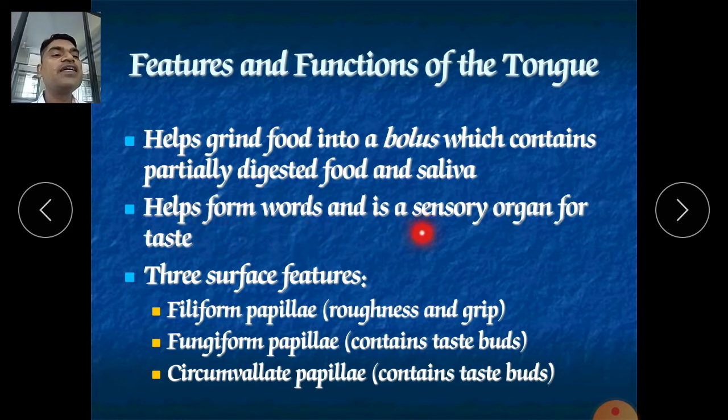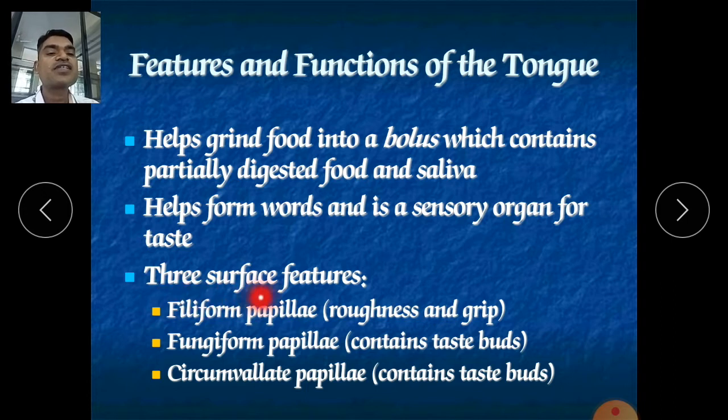It is also a sensory organ for taste, because it is supplied with saliva, and through saliva the taste buds on your tongue can sense the taste of your food. It transmits that information through the facial nerve and the glossopharyngeal nerve to your cerebral cortex in the brain, and you identify the typical taste, and we tell ourselves that this is that taste. We are recalling the memories from the taste.